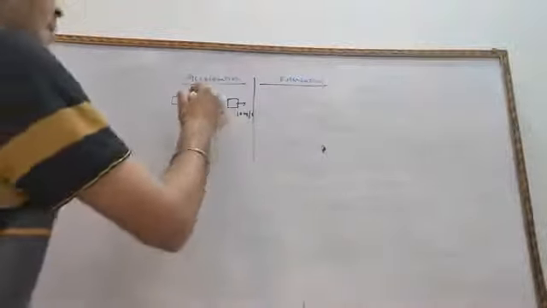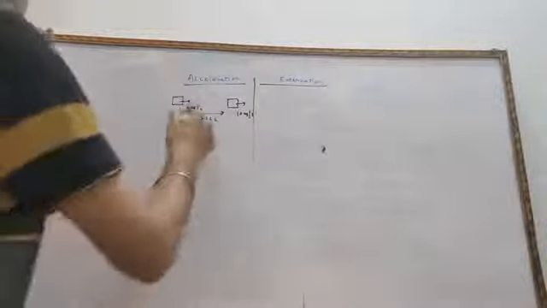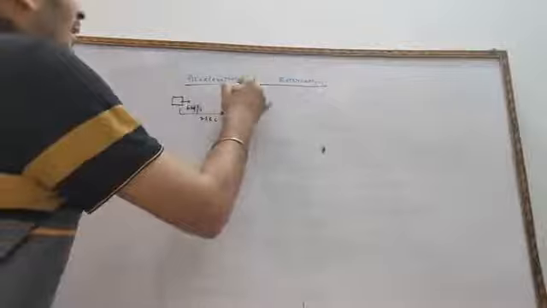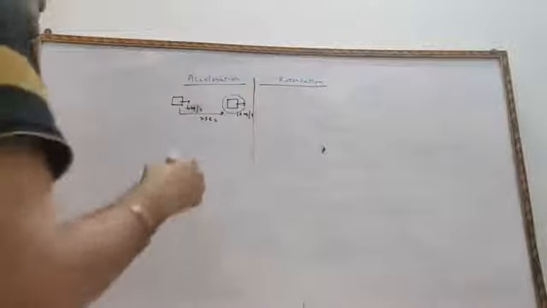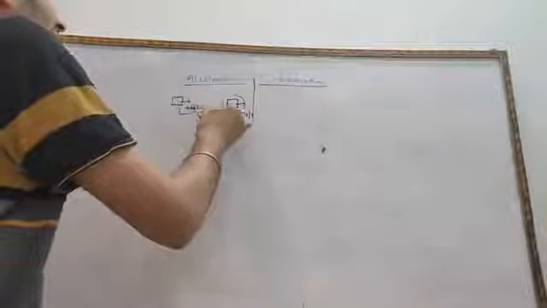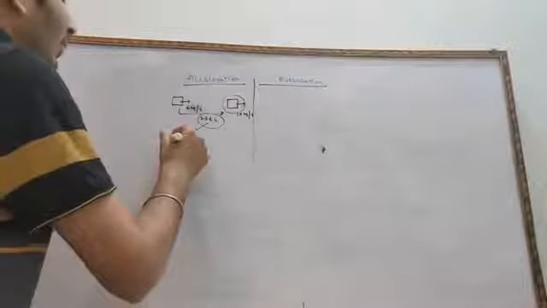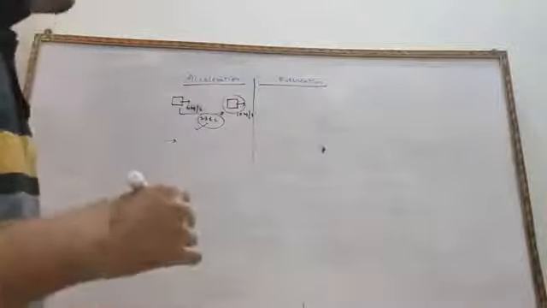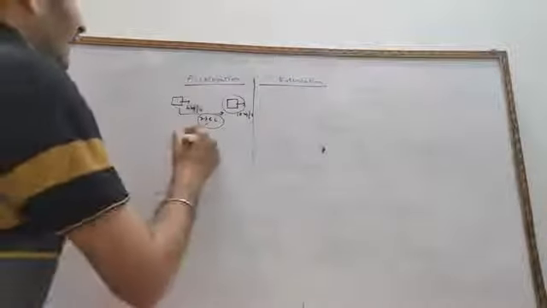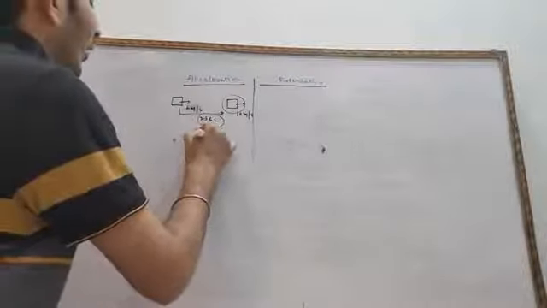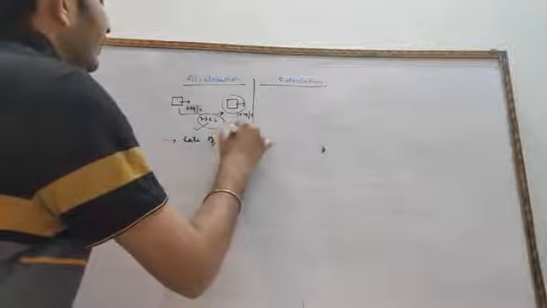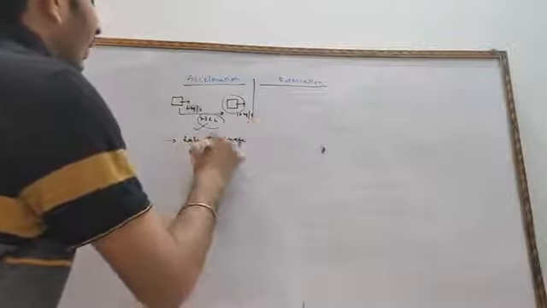So there is a change in the velocity. Initially it is moving with a speed of 6 meter per second, then suddenly it is moving with a speed of 10 meter per second, and this change occurs within 2 seconds. So what do we mean by acceleration? The definition of acceleration is simply the rate of change in velocity.